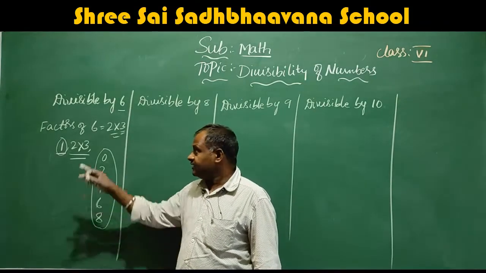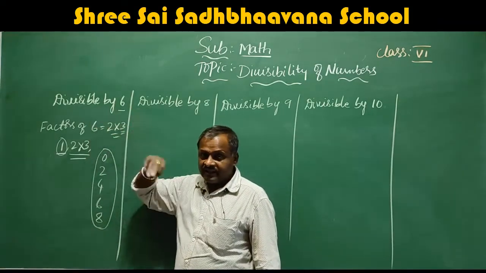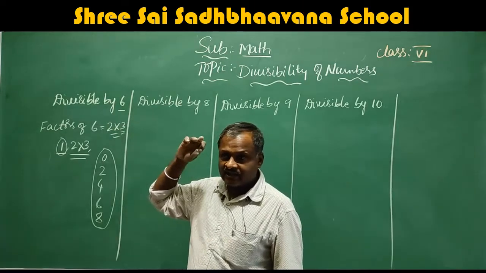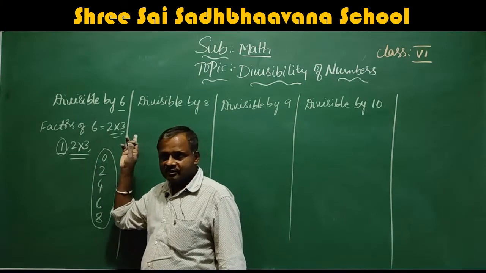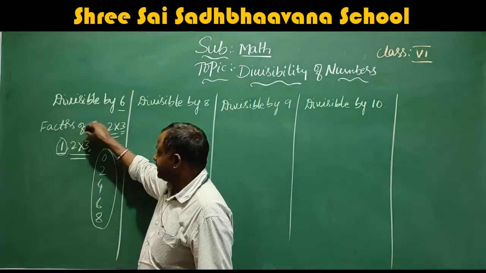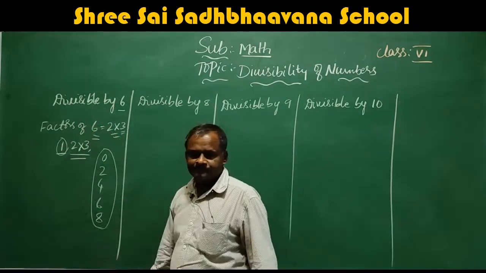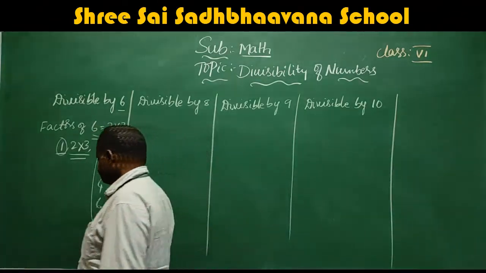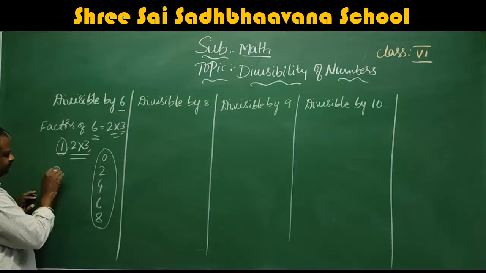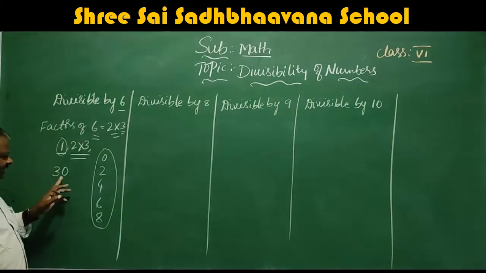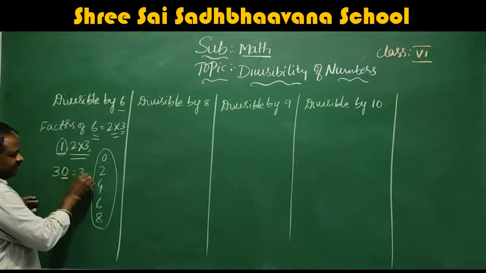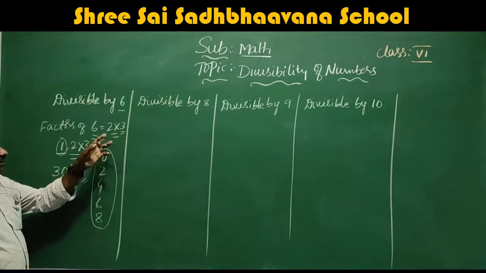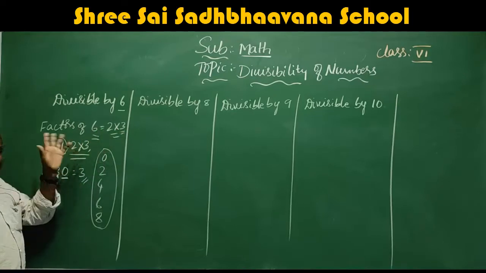Now we will see, once again I will explain. If you want to check whether a number is divisible by 6 or not, the number should be divisible by 2 as well as divisible by 3, then that number is divisible by 6. For example, 30. This is divisible by 2 because the ending is 0. 3 plus 0 is 3. This 3 is divisible by 3. So 30 is divisible by 6.